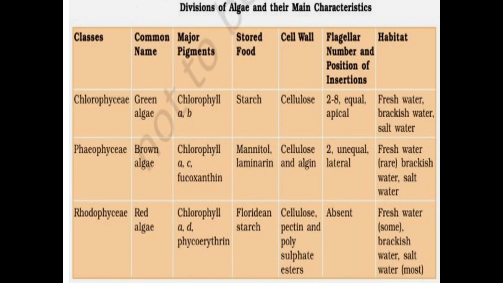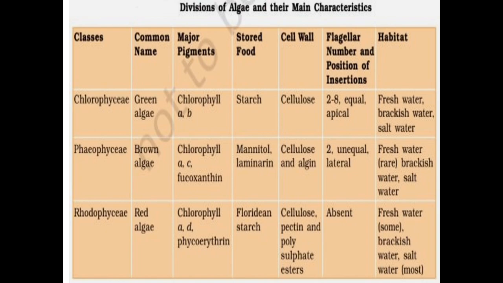In Chlorophyceae, the major pigments present are chlorophyll A and B. Phaeophyceae shows chlorophyll A, C along with fucoxanthin. Rhodophyceae shows chlorophyll A, D and phycoerythrin. Reserve food material is in the form of starch in Chlorophyceae, mannitol and laminarin in Phaeophyceae, and Floridean starch in class Rhodophyceae. The cell wall of Chlorophyceae contains cellulose. The cell wall of Phaeophyceae contains cellulose and algin, and that of Rhodophyceae consists of cellulose, pectin and polysulfate esters.